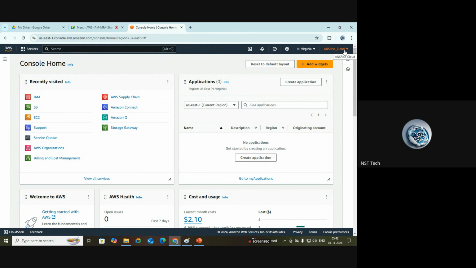Okay, so I'm inside my root user, and for every console user we should enable the MFA, and specifically for the root user it is mandatory, because the root user is the owner of that account and he can do anything, including billing and cost management also, right? That's why. So now what I will do, from here I will create one administrator user.